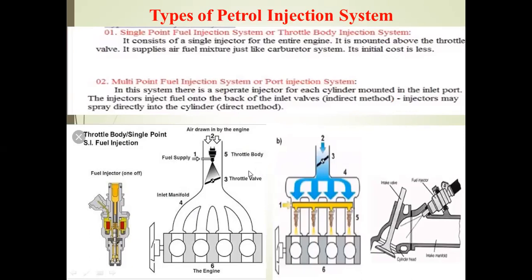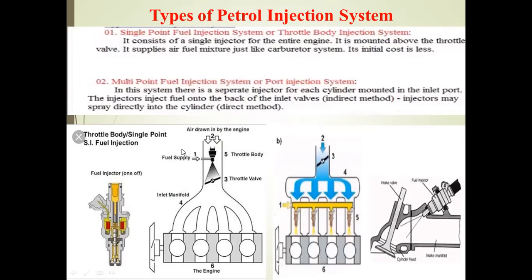Generally, a lift pump and a high pressure pump are present. The high pressure fuel is delivered to the injector. That injector sprays the fuel at around 1800 bar. The air is blended and homogeneously mixed and enters the combustion chamber. This is how the air fuel mixture enters the combustion chamber in throttle body injection and single point injection. Nowadays, throttle body injection and single point injection were removed around 8 years back. They are obsolete and are not in use now.